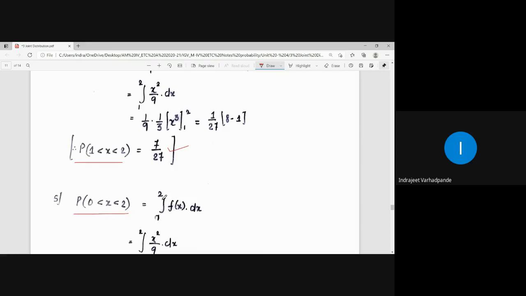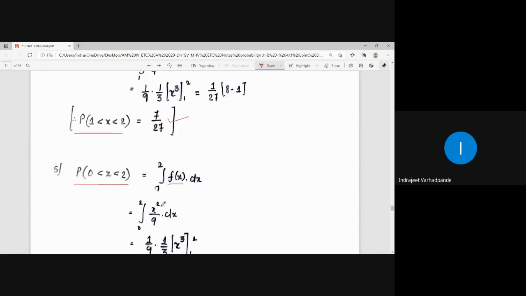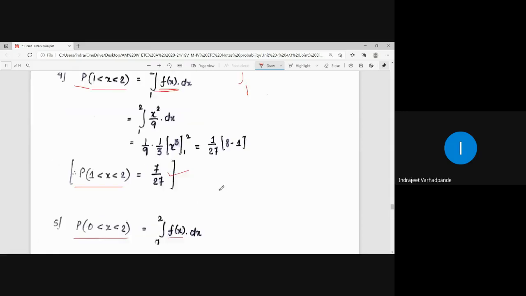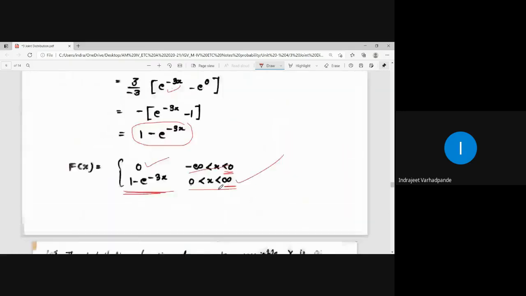So integrate between 0 to 2. Our range is 0 to 3. The interval 0 to 2 is in between 0 to 3. So again the value of function f of x will be taken as x square by 9. 1 by 9 outside. Integration of x square is x cube by 3. Put the limit as 0 to 2. क्या पूछा है? 0 to 2 पूछा है कि 1 to 2 पूछा है?